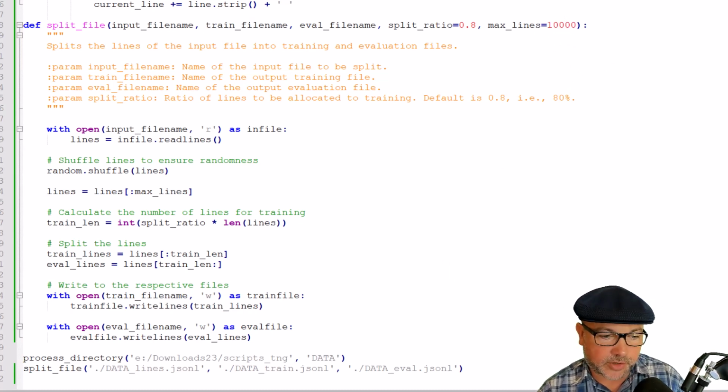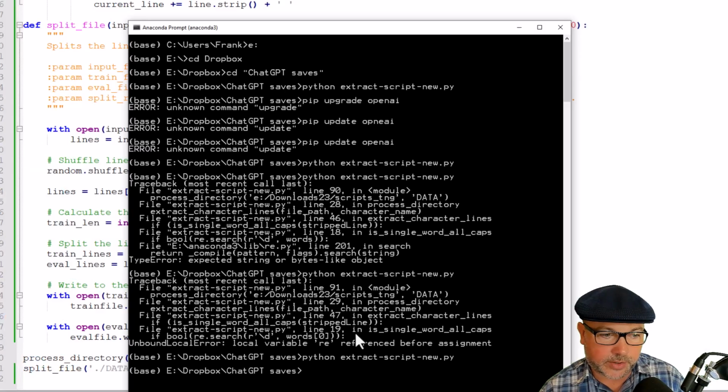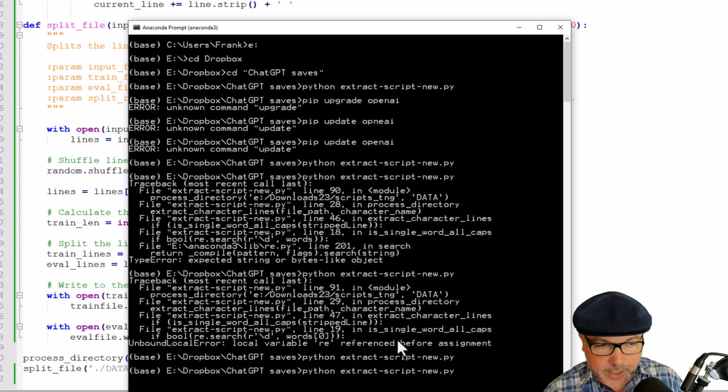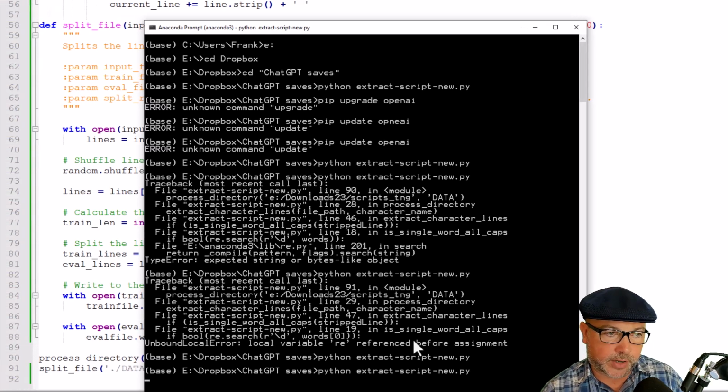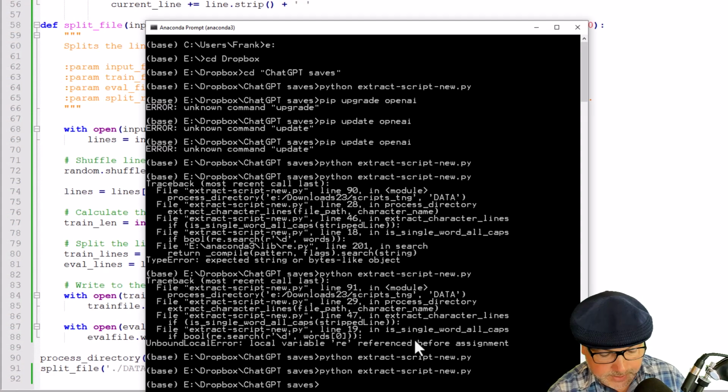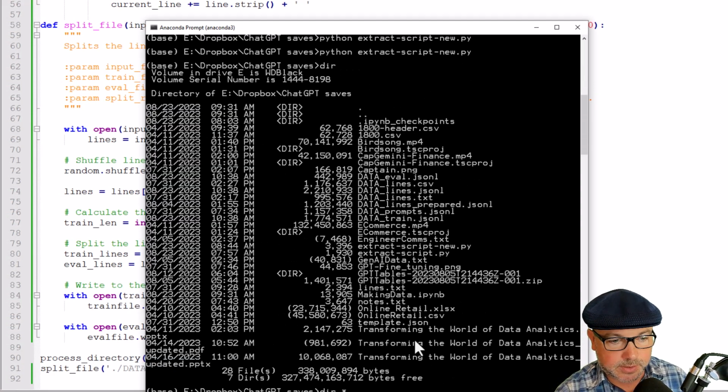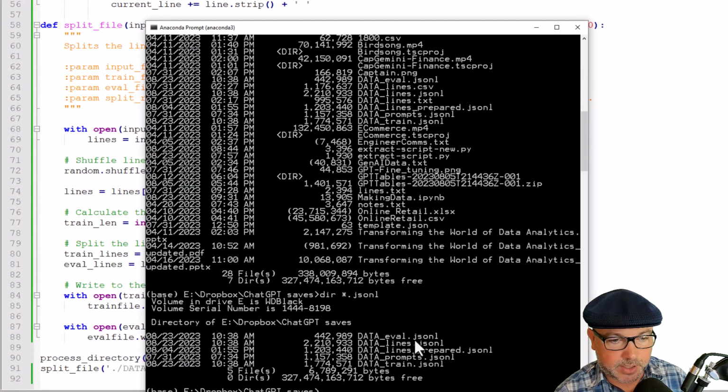All right, so we can actually kick that off and create the files that we want here. All I have to do is say python extract-script-new.py, and assuming that everything's in the right place, it will go off and generate those training and test files. So let's see what we got in here. Or star.jsonl, we can see that we have the data lines.jsonl file, and then the eval and train 80-20 split there that we created as well for actually using and fine-tuning the model.